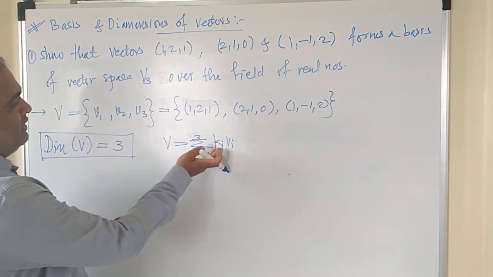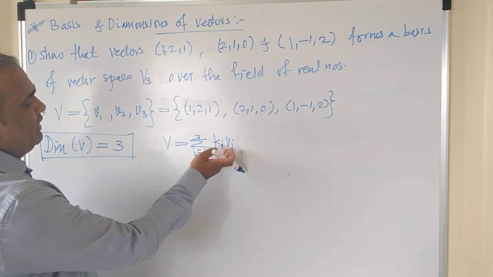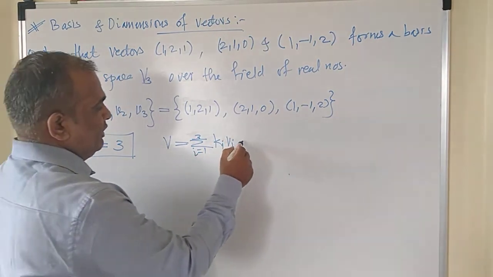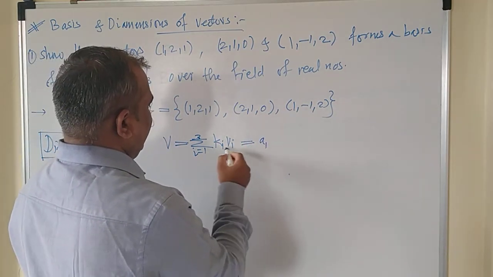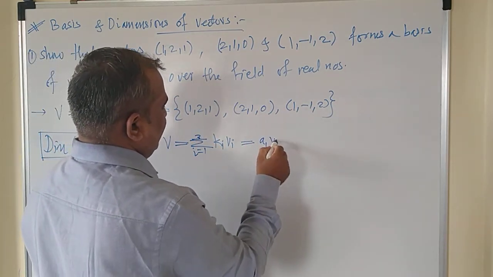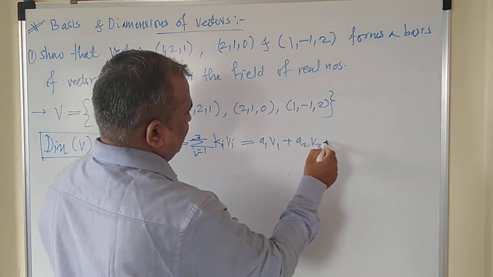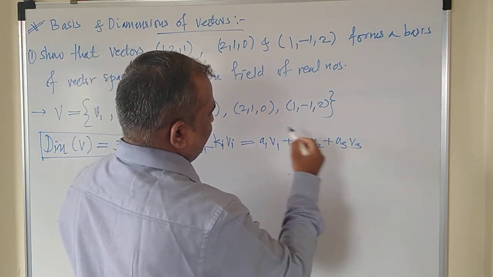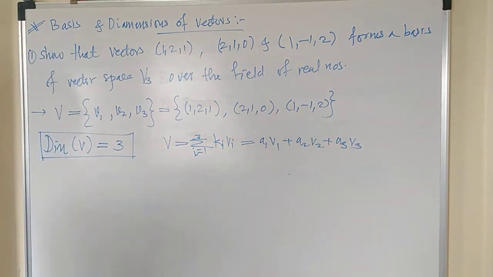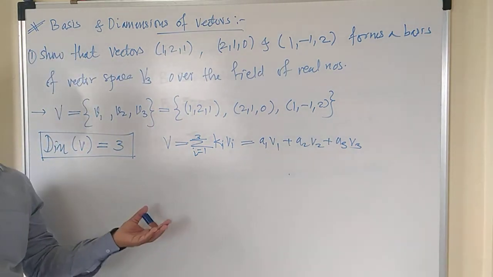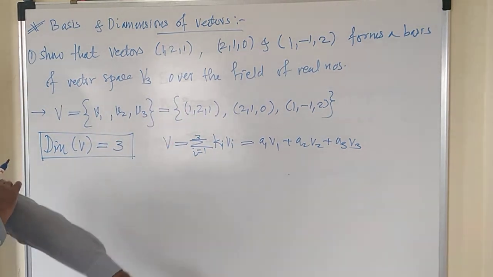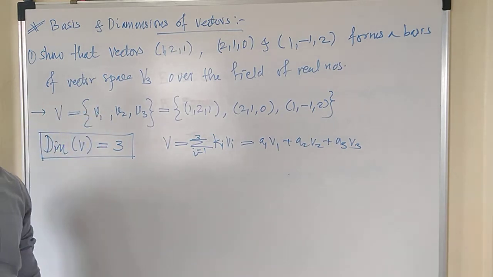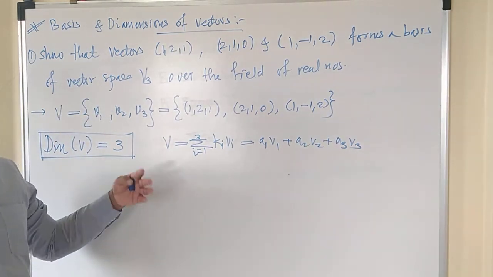So you can either take your scalars as K1, K2, K3 or A1, A2, A3, whatever you wish. So let me take A1 into V1, the first vector: A1 V1 plus A2 V2 plus A3 V3. A1, A2, A3 are the scalars whose values we have to determine. V1, V2, V3 are the vectors which are known to you, right? This will give you three different equations. If you solve these equations, you will get the values of A1, A2, A3, ultimately which gives you